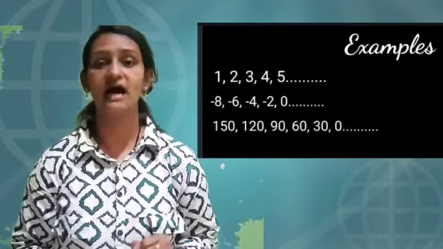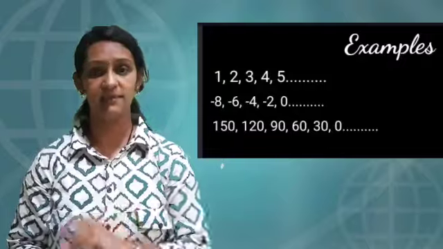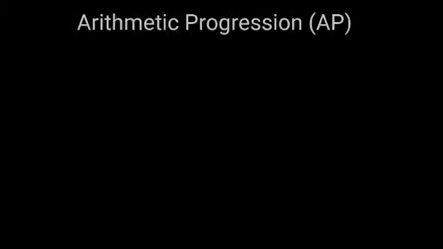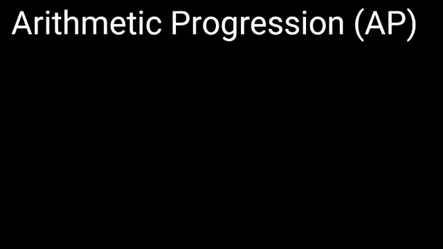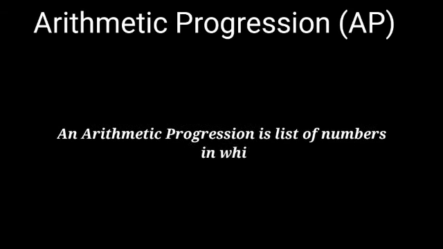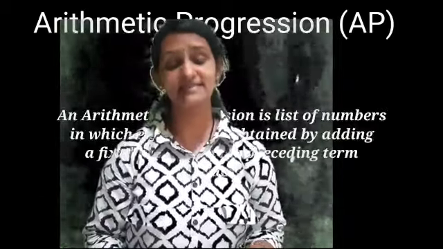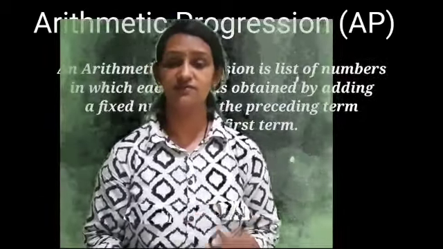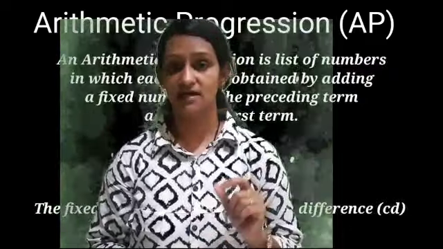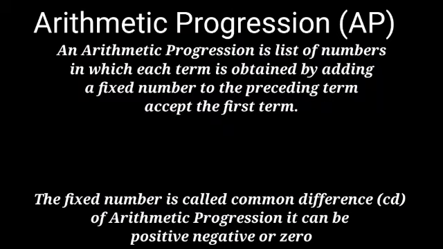Such list of numbers are said to be an arithmetic progression, that is AP. It is denoted by capital AP. So, an arithmetic progression is a list of numbers in which each term is obtained by adding a fixed number to the preceding term, except the first term. Except the first term, to each term a fixed number is added to its preceding term. The fixed number which you are going to add is called the common difference of the AP.